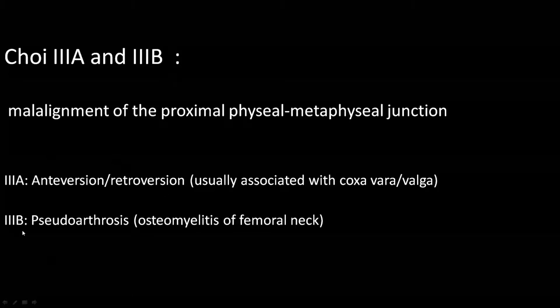Second thing is Choi type 3B. In Choi type 3B, there is pseudoarthrosis. This pathology occurs when there is involvement of the neck of the femur because of infection. When there is a lysis of the neck of the femur because of infection, there can be a pathological fracture, which ultimately leads to pseudoarthrosis.